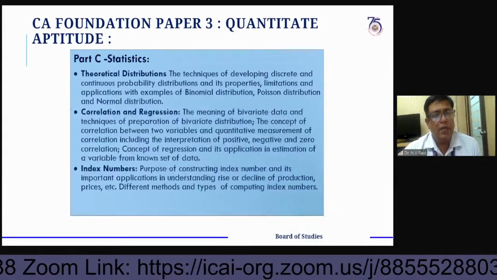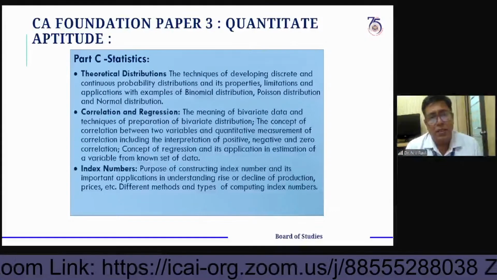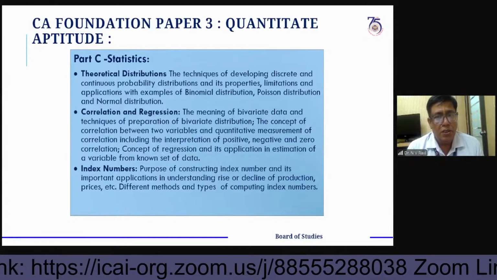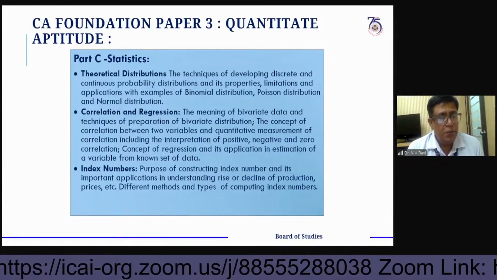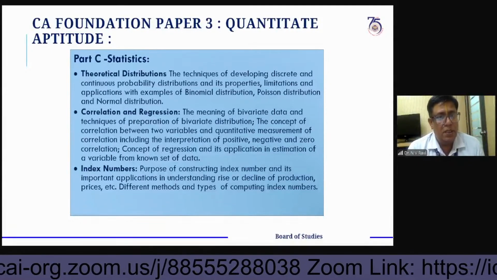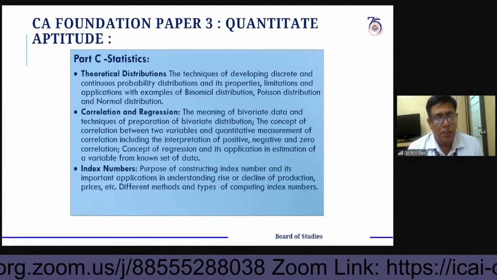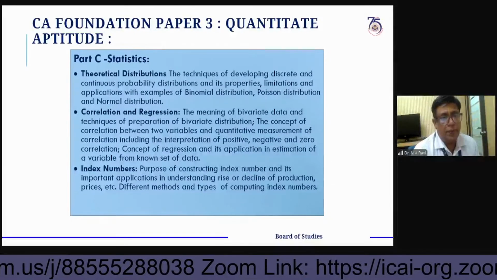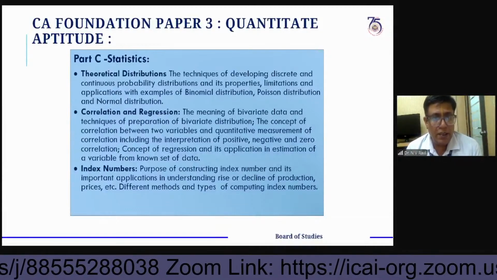Next one, theoretical distributions are concerned: discrete and continuous distributions. Binomial and Poisson distributions are discrete distributions, and normal distribution is a continuous distribution. Next, correlation and regression is concerned.